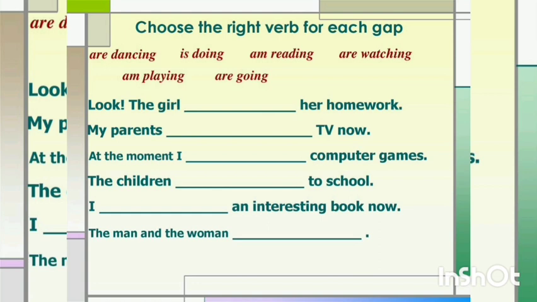You have already learnt about time expressions. The children dash to school. I dash an interesting book now. The man and the woman dash. Okay, so you can also see the options: are dancing, is doing, am reading, are watching, are playing, are going.